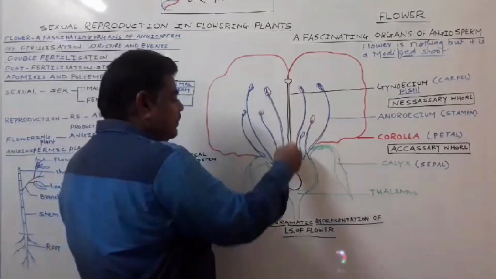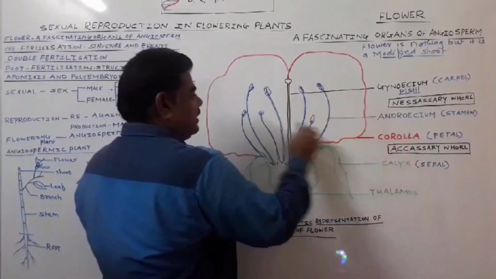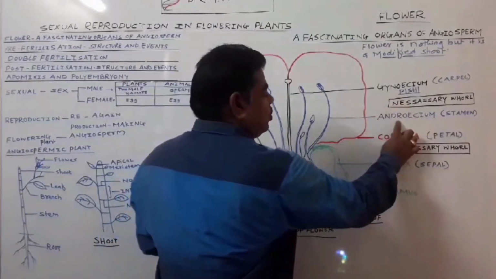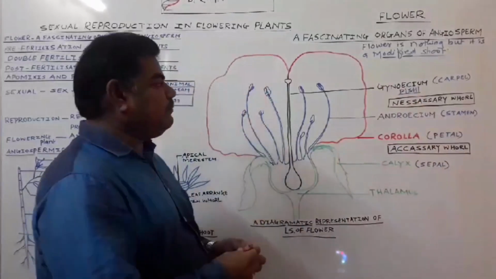It is a female reproductive organ, and the androecium is a male reproductive organ.